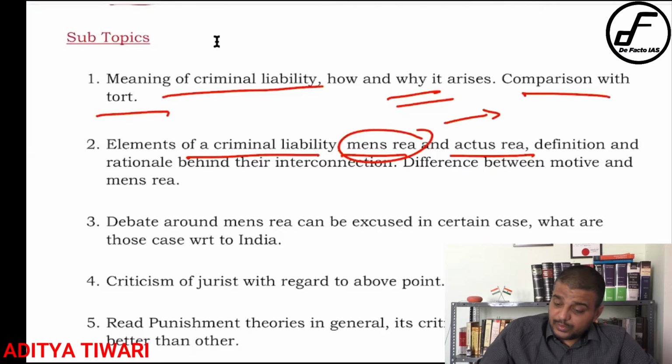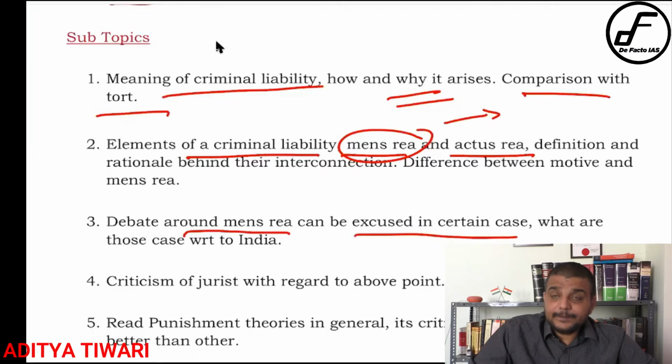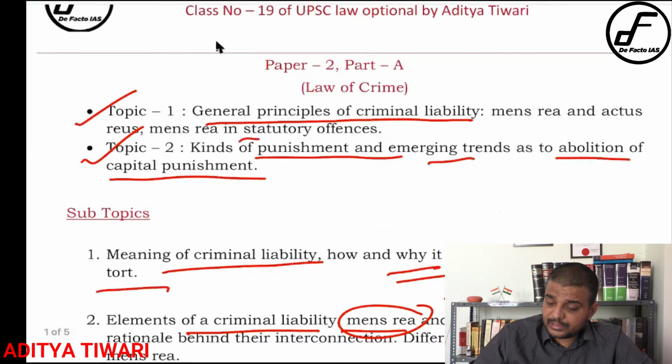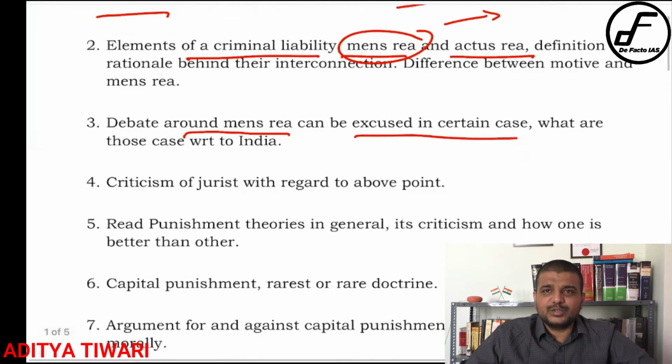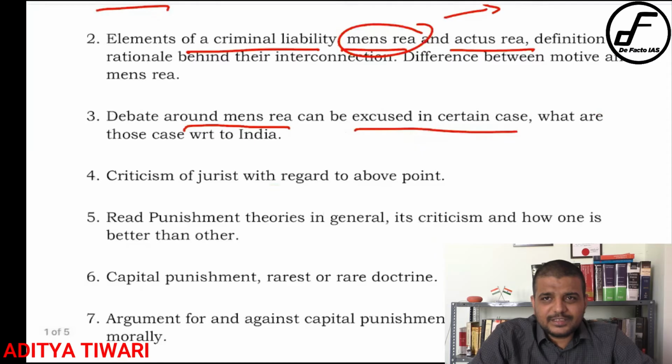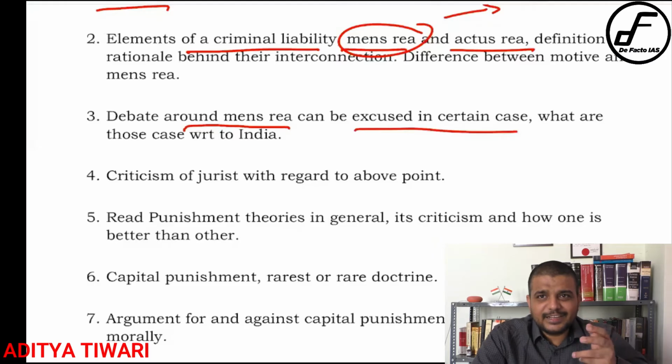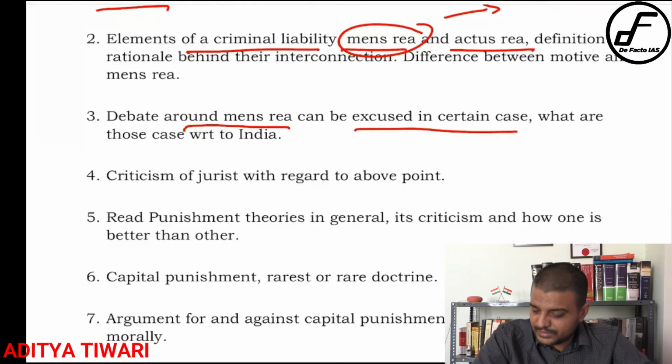Then you will go around the concept of mens rea, like what are the various scenarios in which it has been waived. In the notes also I have given the various scenarios. One example is the case of a statutory offense, where it has been waived. Now the question arises why it is so. In the case of statutory offenses, it is a strict liability offense. Here public policy dictates that the larger interest of society will be served if a person is punished, rather than on the technicalities of law they are not punished, or they are declared innocent.